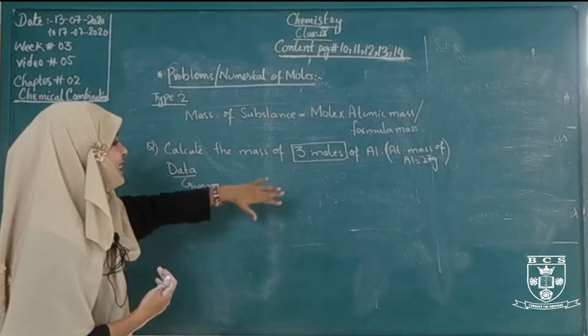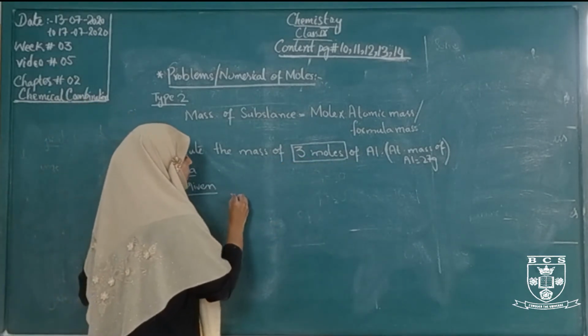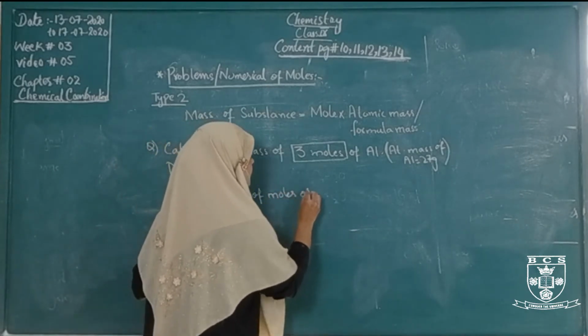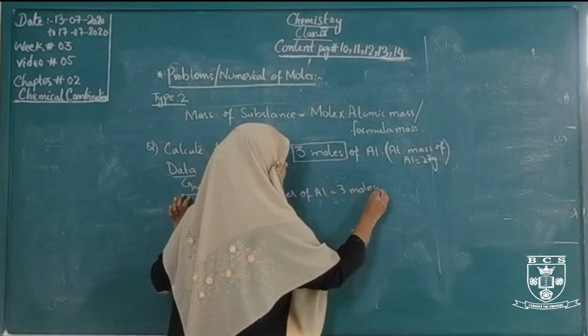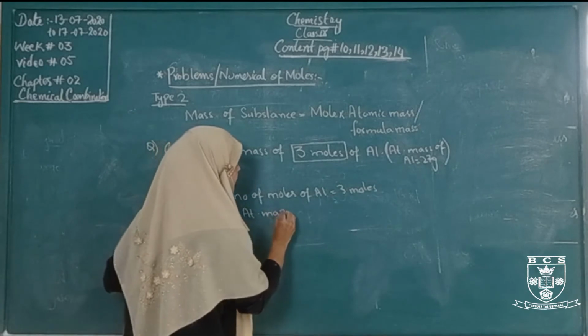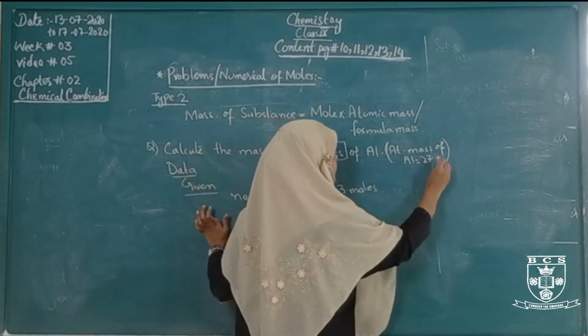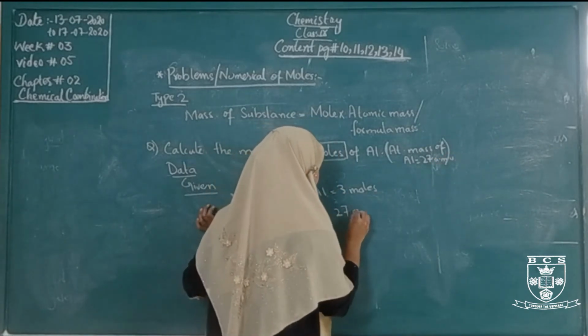So the number of moles of aluminium is 3 moles, and the atomic mass of aluminium is 27.